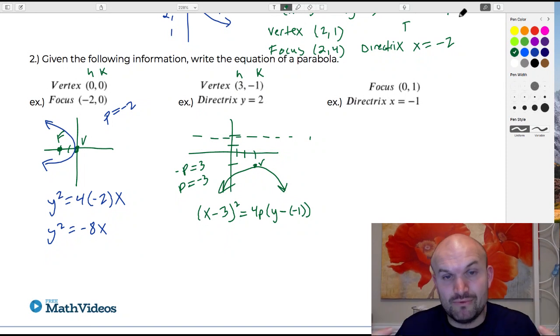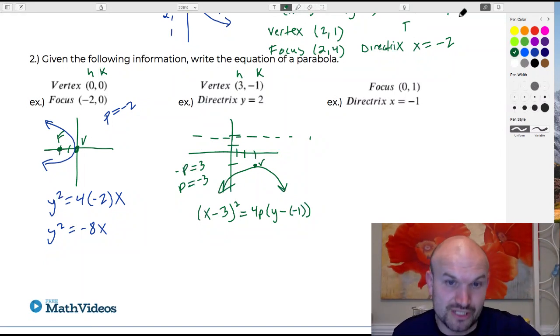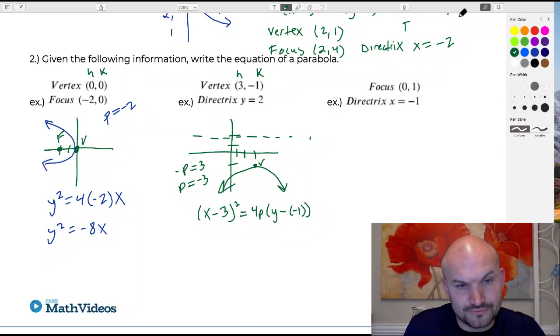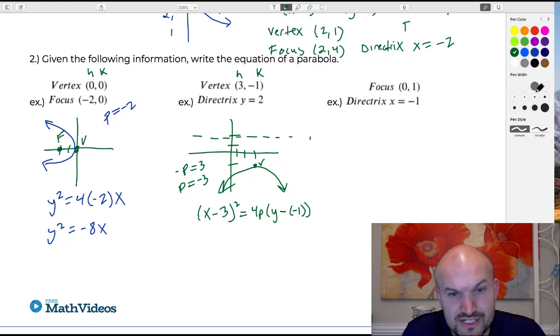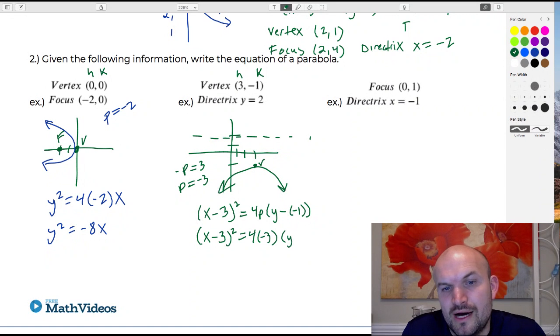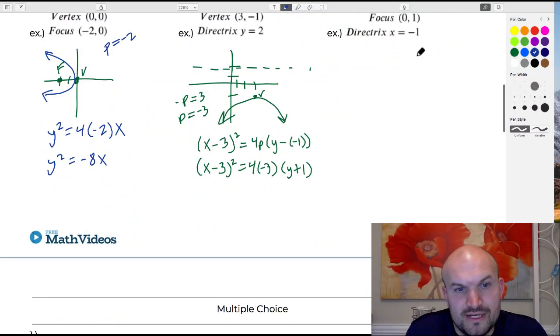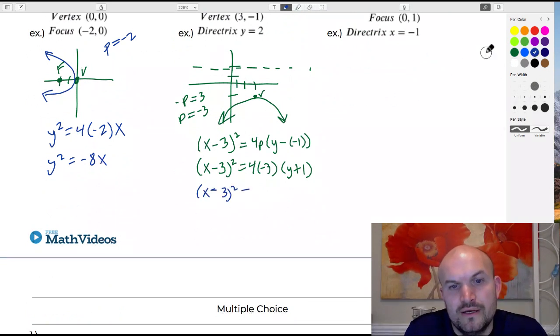And again, p represents the distance and direction from the vertex to the focus. So therefore, if I just replace p with -3 and simplify this, I get x minus 3 squared is equal to 4 times -3 times y plus 1. And therefore, I can settle that down into x minus 3 squared equals -12 times y plus 1.